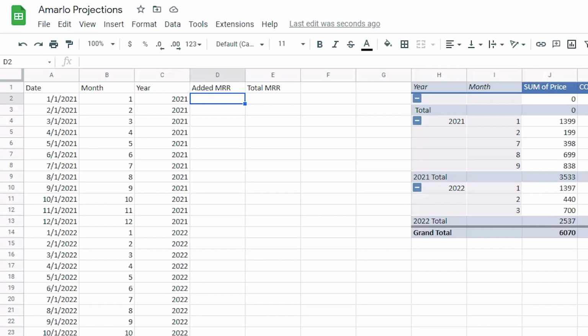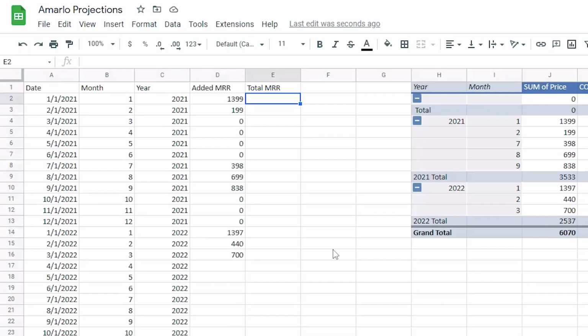So for example, January, we added $13.99. February, we added $1.99. March, April, May, June, all were 0. And then we picked up again in July. Now we have our added MRR for basically the entire company's history.